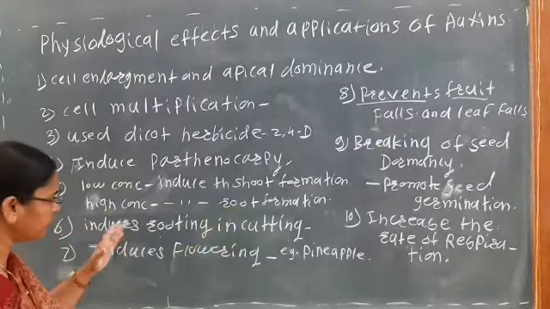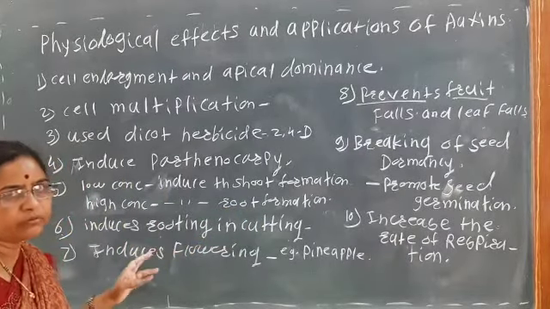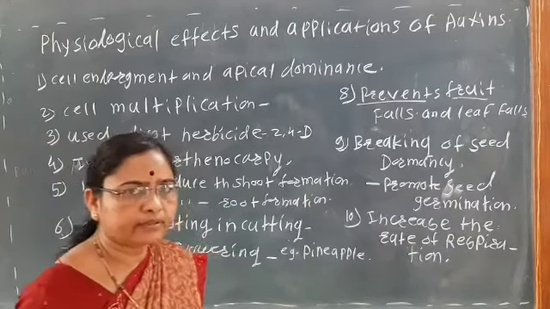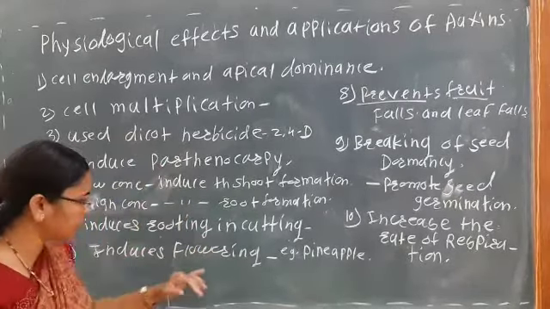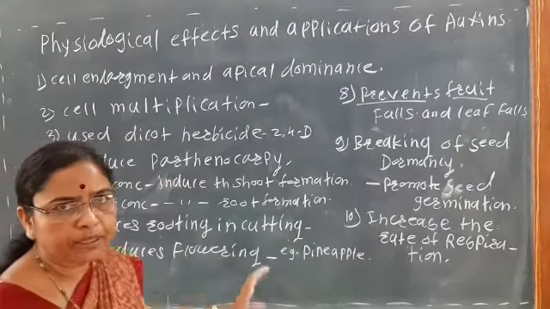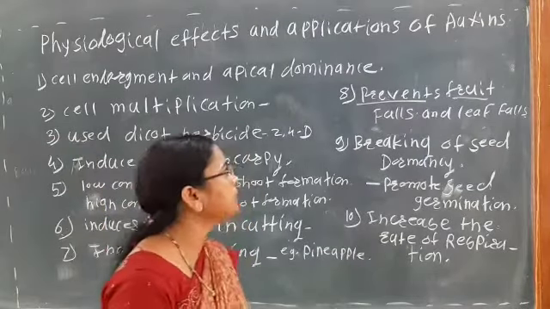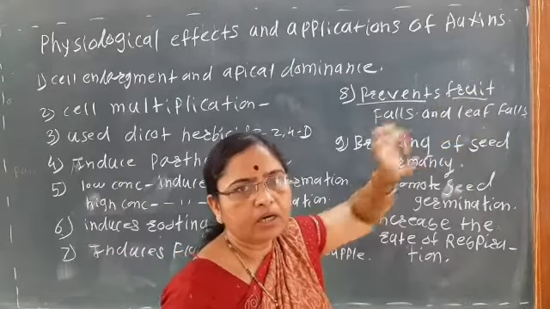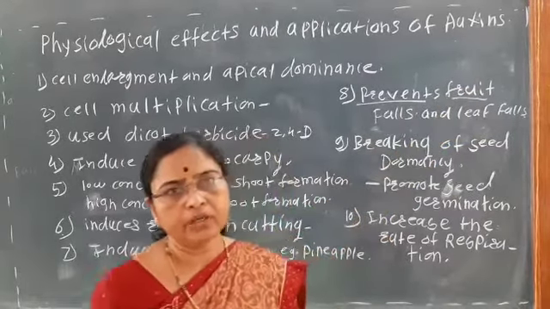Then here it is also applicable for the formation of roots in the cuttings. Then it also induces flowering, for example in the pineapple. Then it prevents the fruit fall and the leaf fall by preventing the abscission layer.